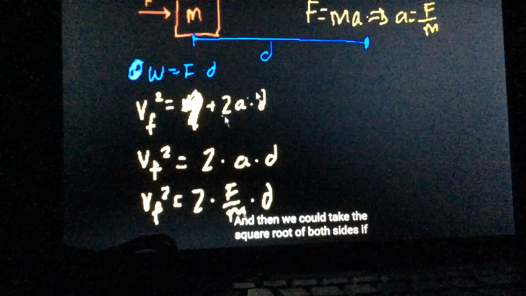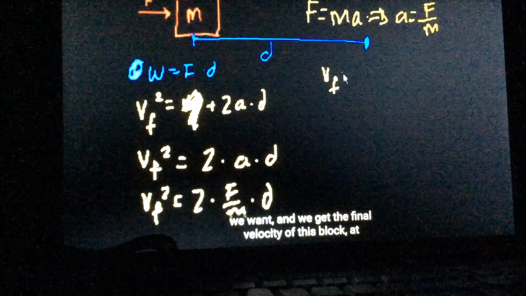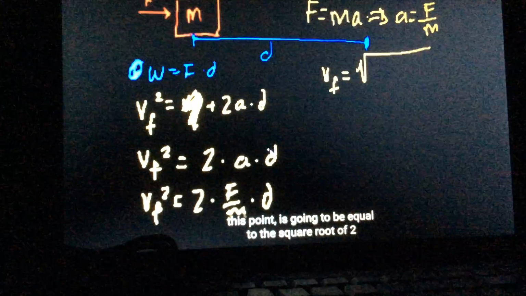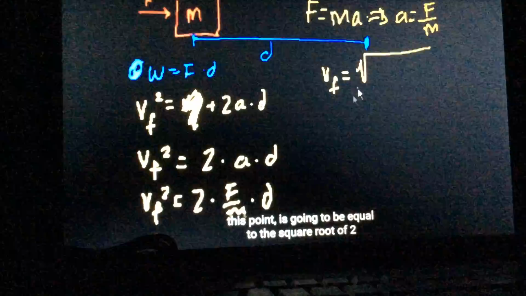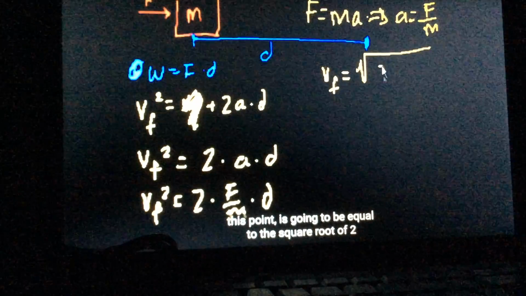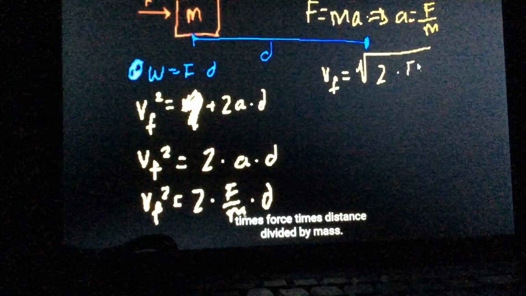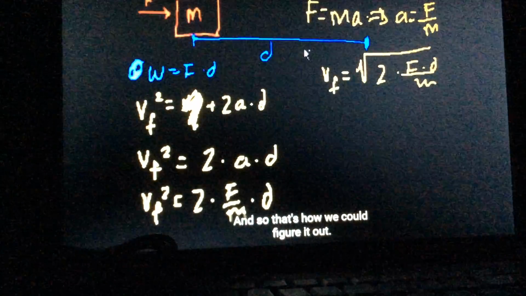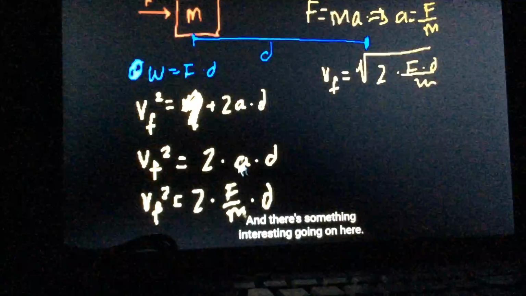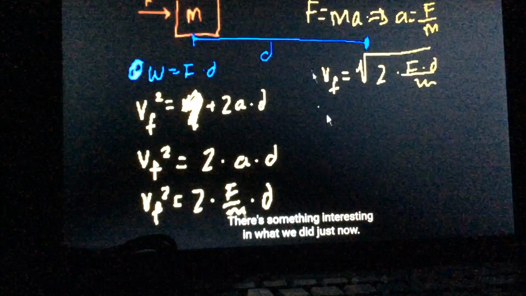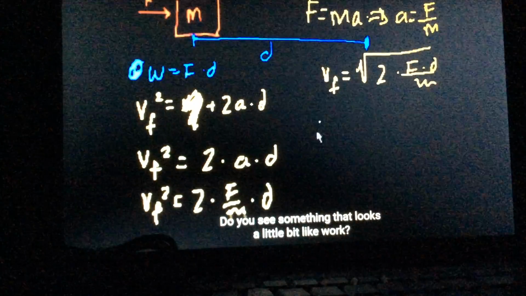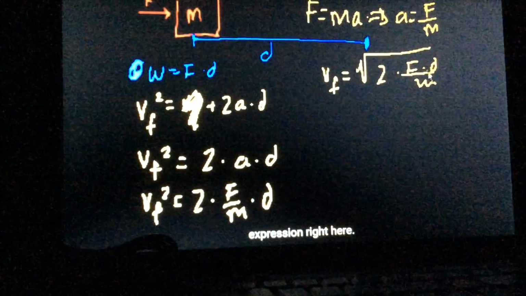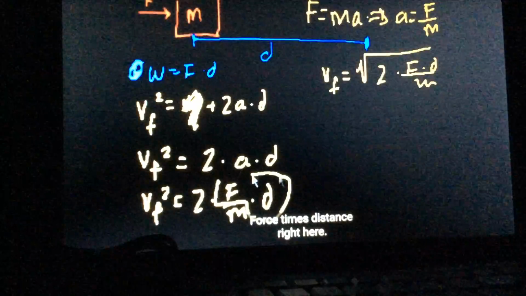And then we could take the square root of both sides if we want. We get the final velocity of this block at this point is going to be equal to the square root of 2 times force times distance divided by mass. And so that's how we could figure it out. And there's something interesting going on here. Do you see something that looks a little bit like work? Well, sure. You have this force times distance expression right here.